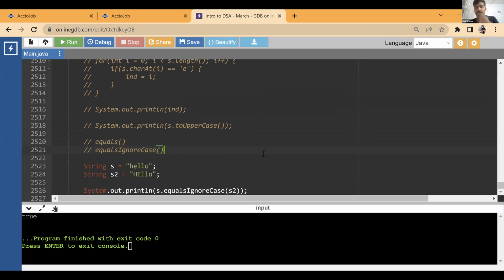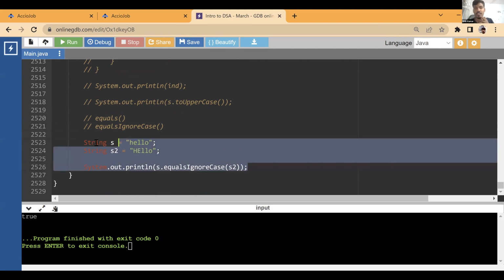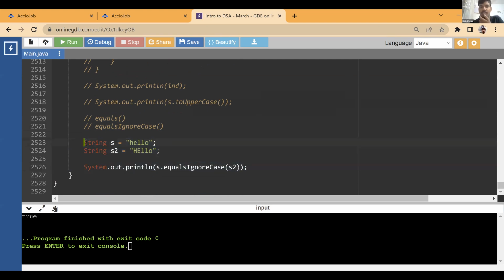Now, can you implement both these functions yourself? Is it difficult? You just need to traverse both the strings. If the lengths are not equal, then the strings are not equal right away, right? If the lengths are equal, you just need to do the traversal and check each character. If both of them are uppercase or both lowercase, you directly compare characters.